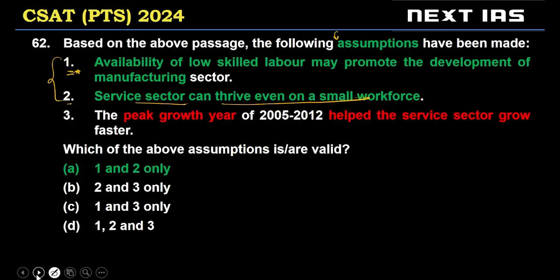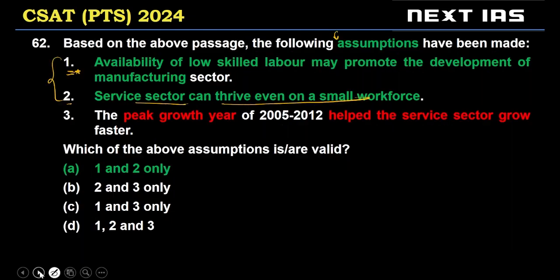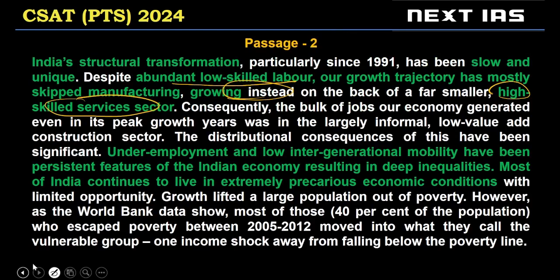So availability of low skilled labor may promote the development of manufacturing sector. If you notice, abundant low skilled labor, our growth trajectory has skipped manufacturing, growing instead on the back of a smaller, high skilled services sector. So, because availability of low skilled labor is there, this may promote the development of manufacturing sector. Look at it this way.